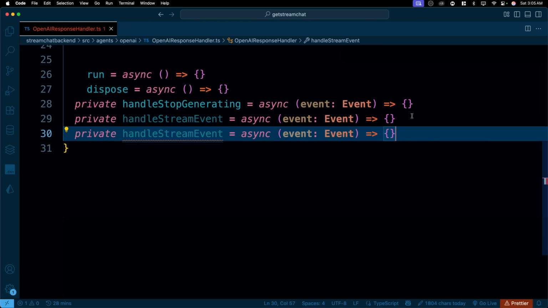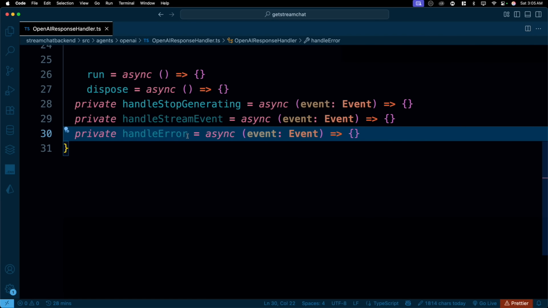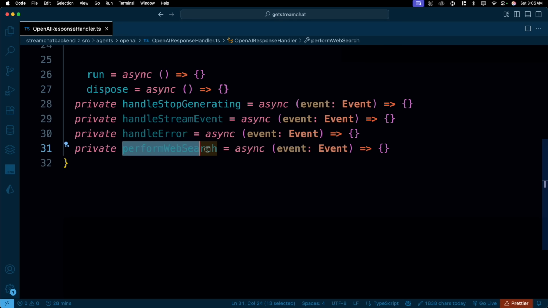And apart from that, once we have handled the stream, we need to handle the error as well. So handle error, that's why I call this one. This one is the brain of the entire application. And apart from this, we also have a third-party one which performs the web search for us. So let's call this one perform web search. All right. So in terms of how the AI talks, this is our tool. Tool simply means that it does some operation or some task for you other than the AI stuff. So it could be a tool for handling things like GitHub requests, maybe for database requests. So all these things can be done. But right now this is here.